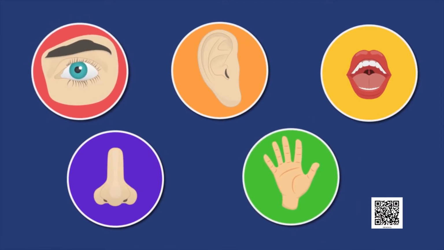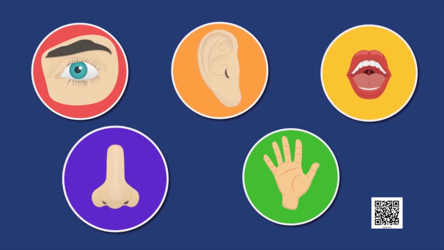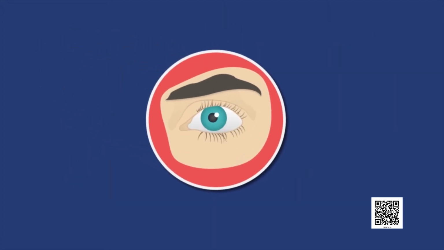Eyes help us in seeing, ears in hearing, tongue in tasting, nose for smelling, and skin helps us in feeling. Dear children, eyes are the most important sense organ of our body.